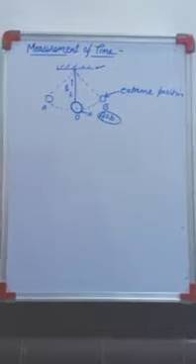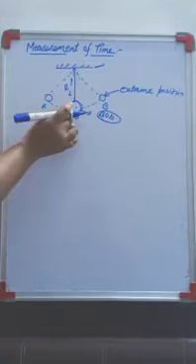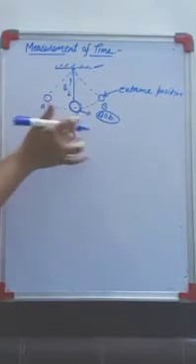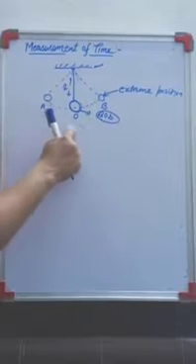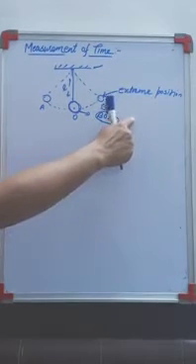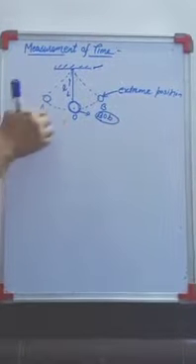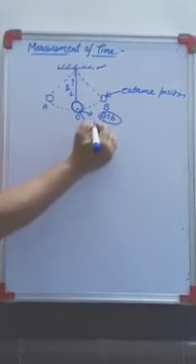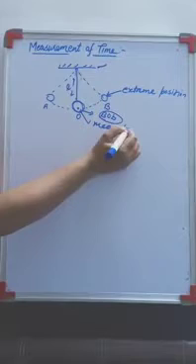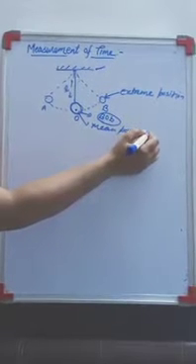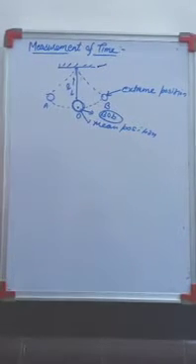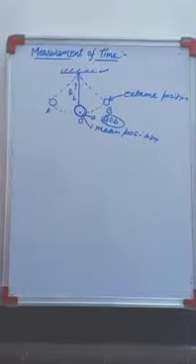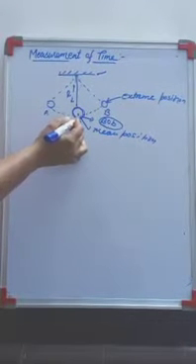Now in the simple pendulum, what happens when we take the pendulum to one position and leave it? The pendulum will go to another position and will come back. This center position is called the mean position. The mean position is the position of rest, the position of the bob when it is at rest.